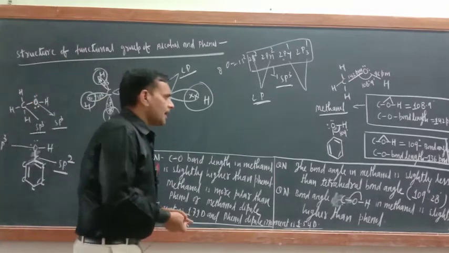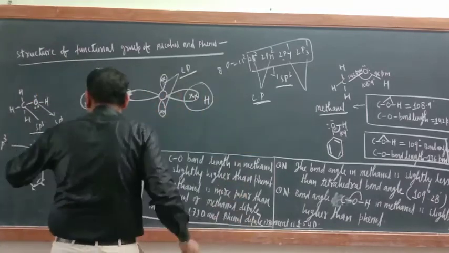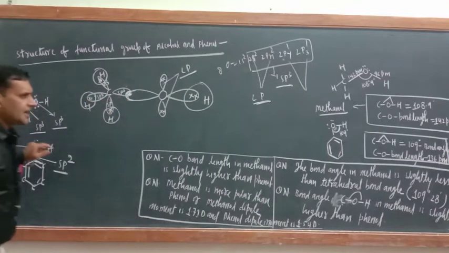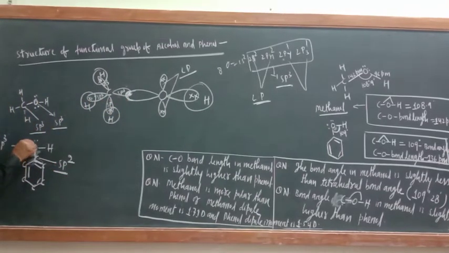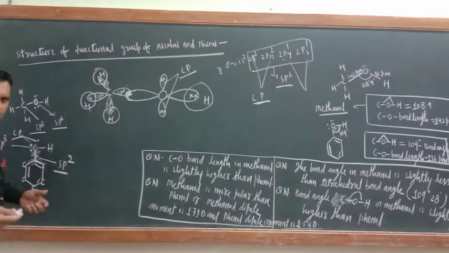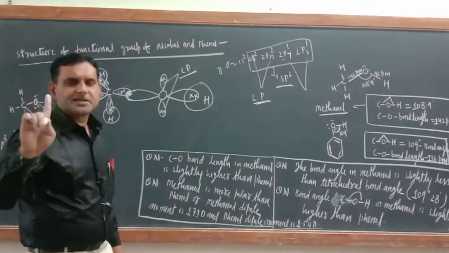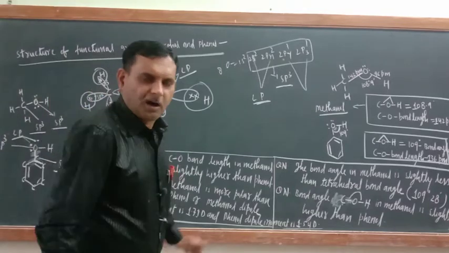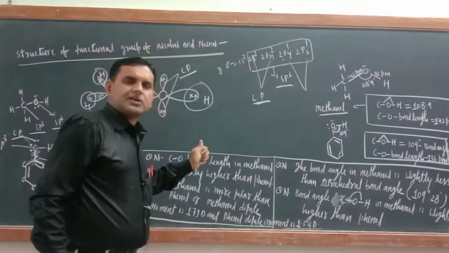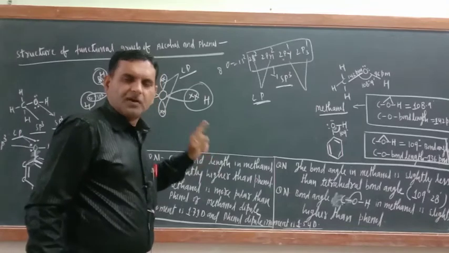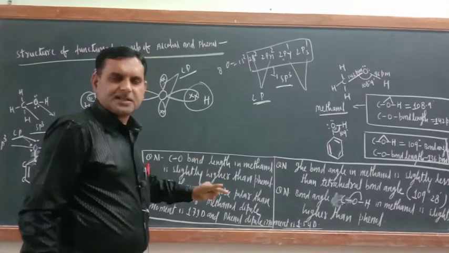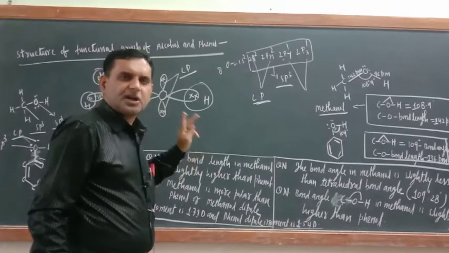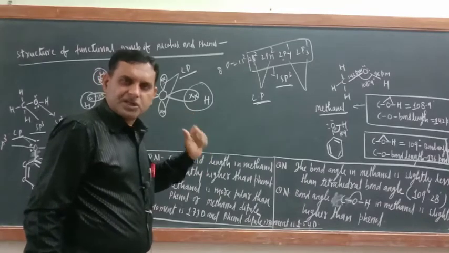Just see, here the oxygen is still sp3 hybridized only. That is why the oxygen of phenol has 2 lone pairs, this one and this one. They are lone pairs only. So there is no difference in the oxygen atom of the alcoholic functional group and the phenolic functional group. Where is the difference? The difference is in the hybridization state of the carbon to which OH is bonded.